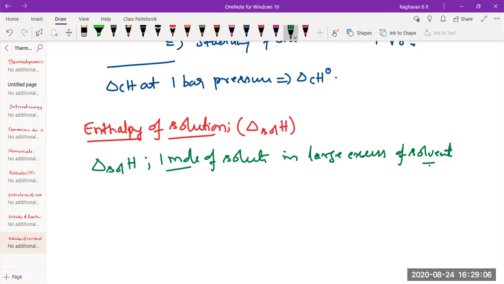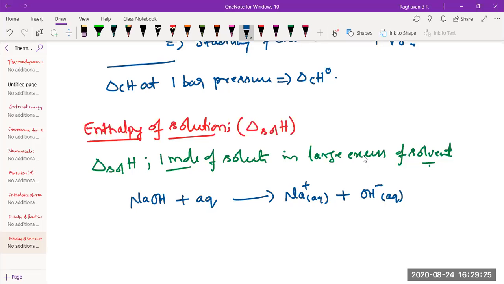I'll take examples. How do you show the dissolution of sodium hydroxide in aqueous medium? It gives Na+(aq) plus OH-(aq). Here delta sol H is minus 18 kilojoules.